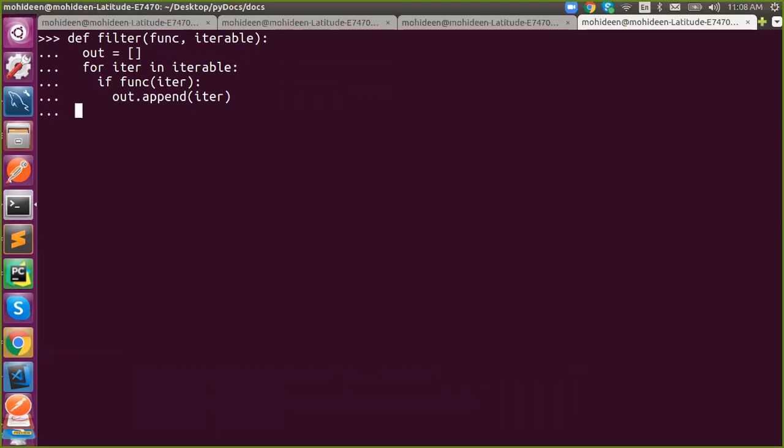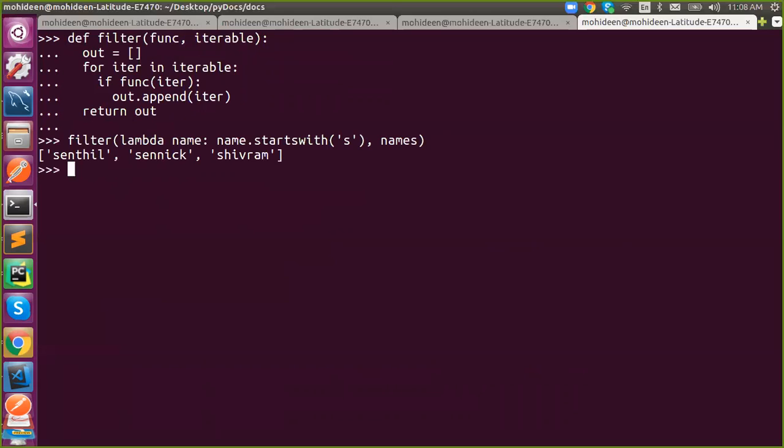Otherwise, don't do anything, just return it. Return outside the for loop, not inside. If you say inside, you will get only one. So just wait till the for loop is completed. This is a duplicate of filter. Now I have written my own filter, right? I don't need this. I have overridden it. Understand?